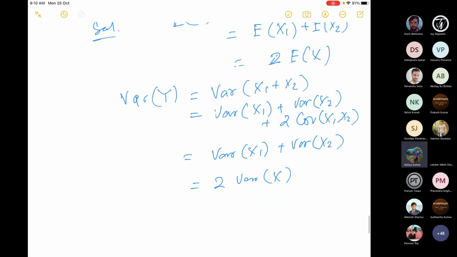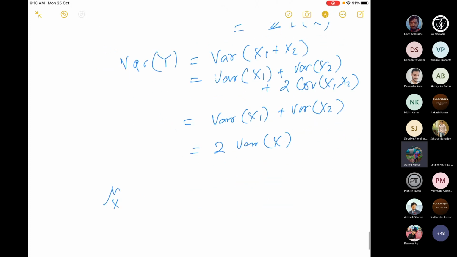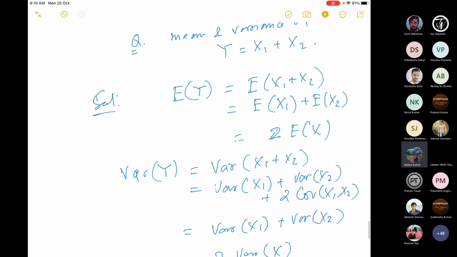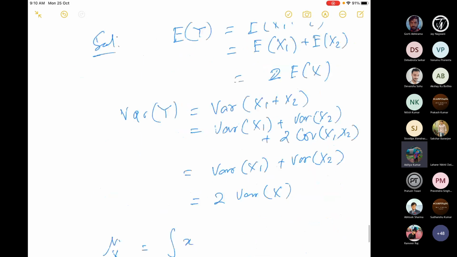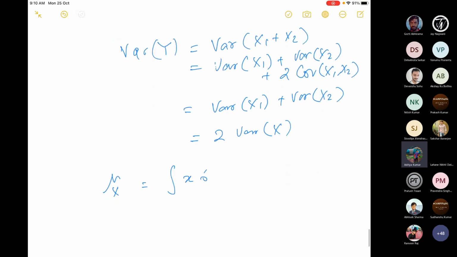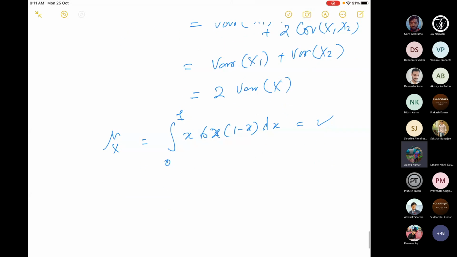How to calculate the mean? Mean of the distribution, what is that? Mu x is what? Mu x is the integral of x times f(x), so x times 6x times 1 minus x dx from 0 to 1. So you know this value. I think you can compute it, and then you know the mean of x.